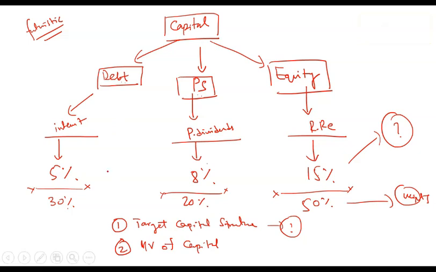If market value is available, take market value. If market value is not available, then obviously you will go with book value. But if market value is available, go with market value. So remember these two key points with respect to weights. For target capital, you use the target structure, and you use market value instead of book values. Based on that, you can find out weights.